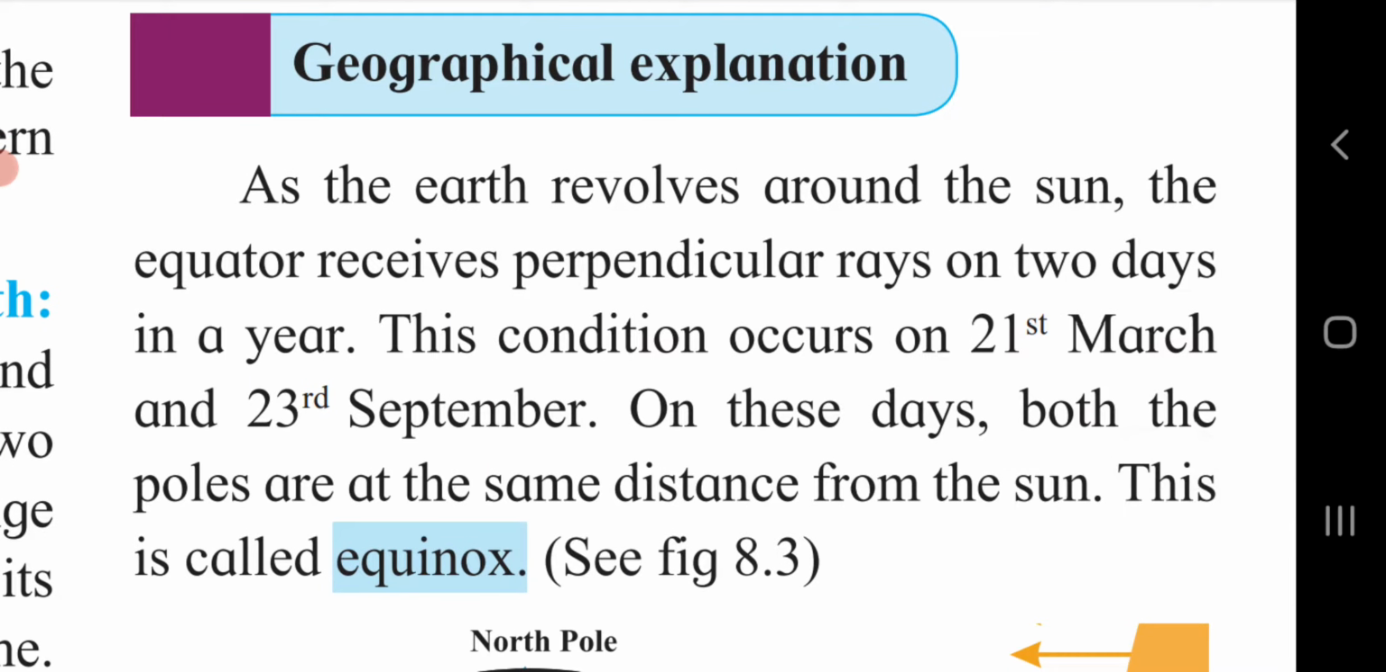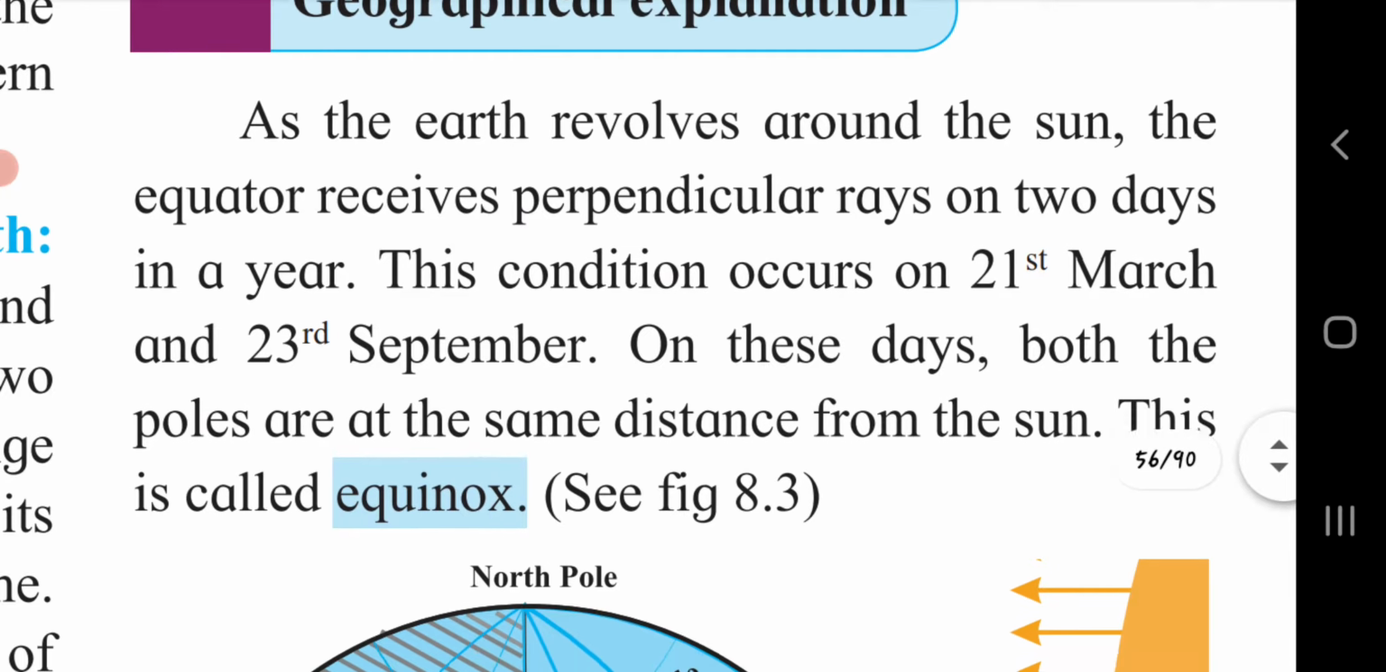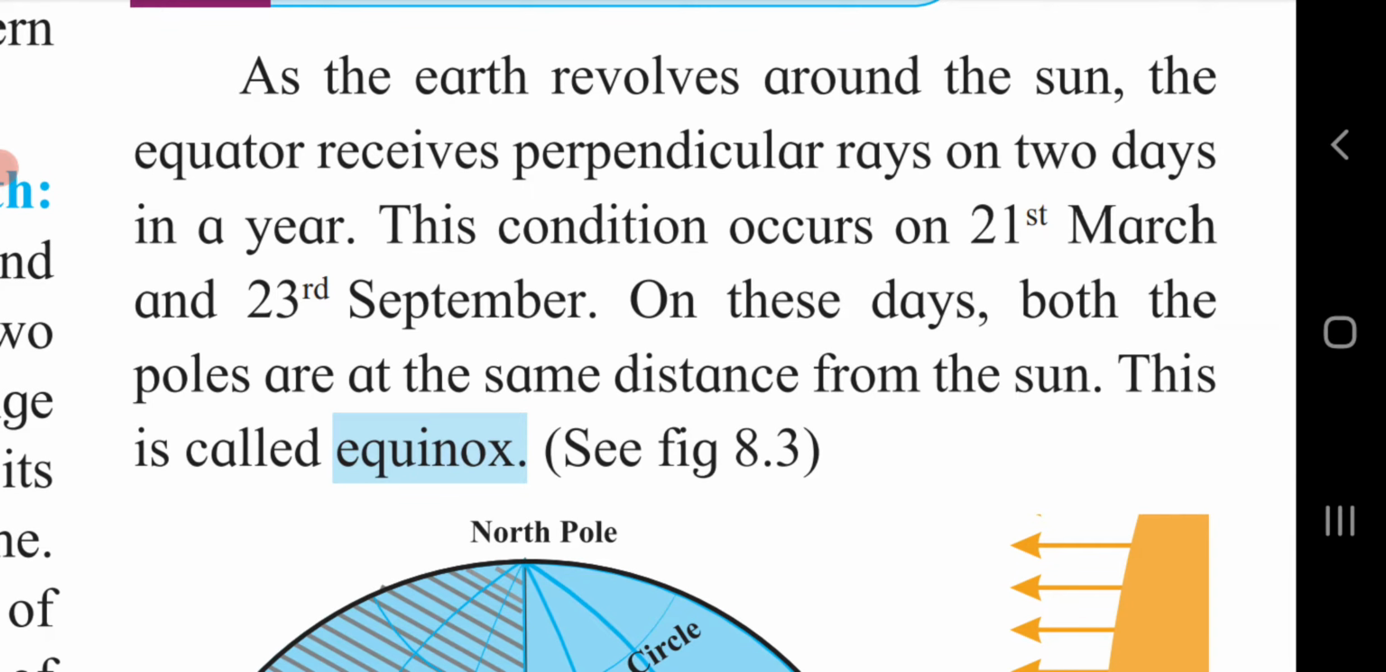Let's see the geographical explanation. As the earth revolves around the sun, the equator receives perpendicular rays on 2 days in a year. This condition occurs on 21st March and 23rd September. On these days, both the poles are at the same distance from the sun. This is called equinox. So on 21st March and on 23rd September, it is known as equinox.